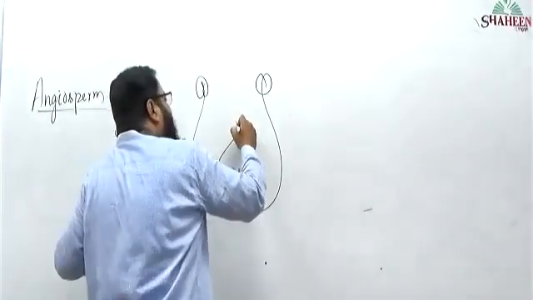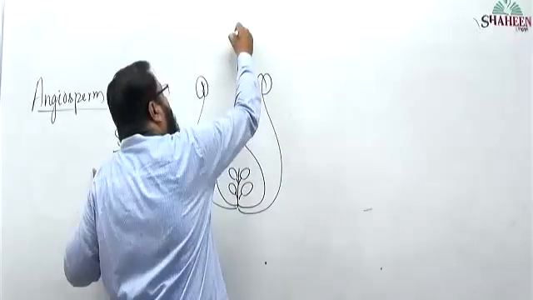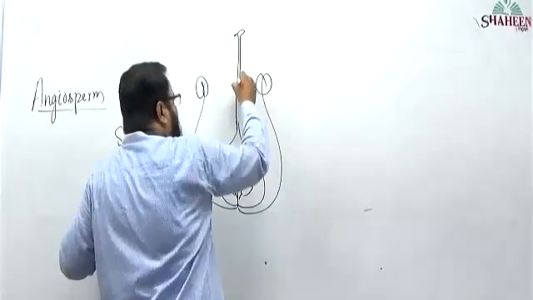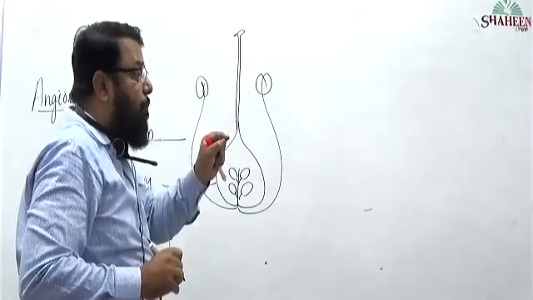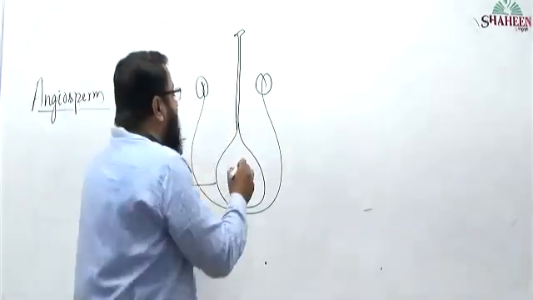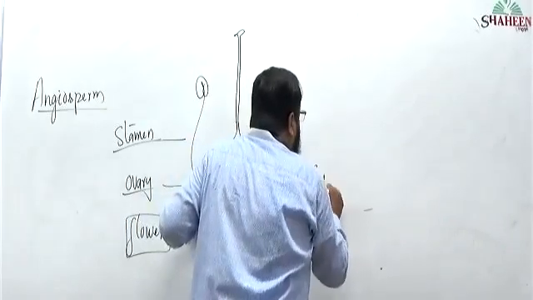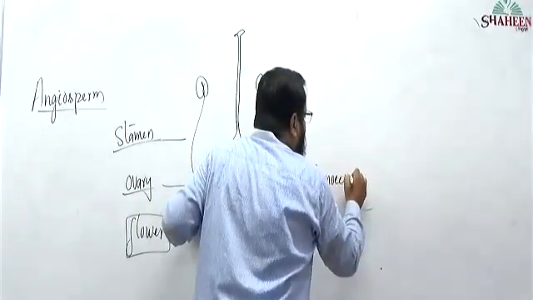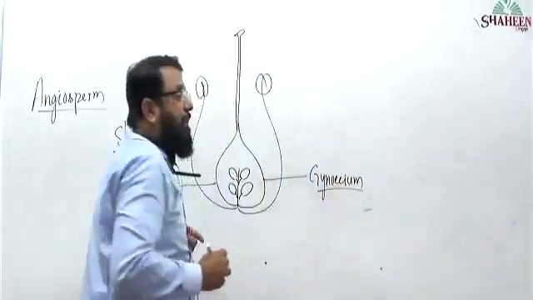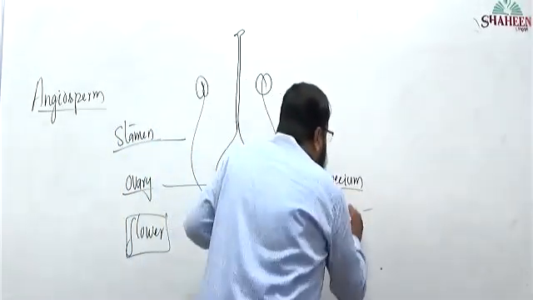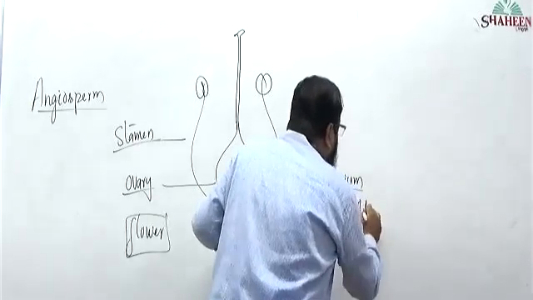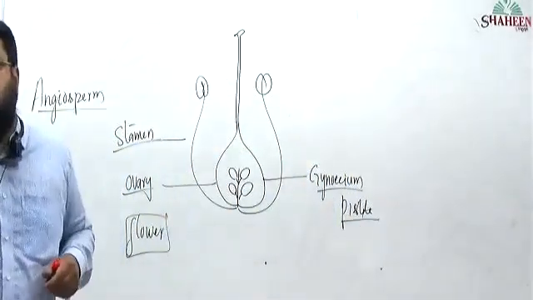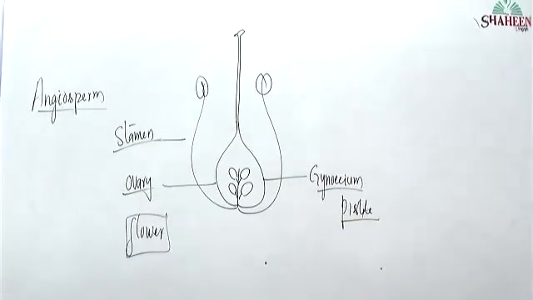If we complete the structure of the ovary, we will have 3 parts of the female reproductive part, that is gynoecium. The female reproductive part is gynoecium, also called pistil.